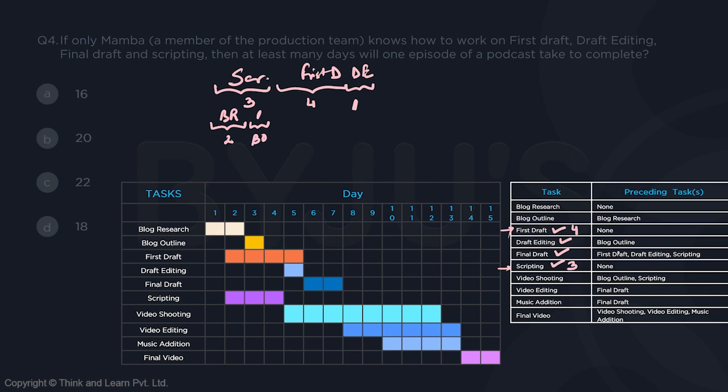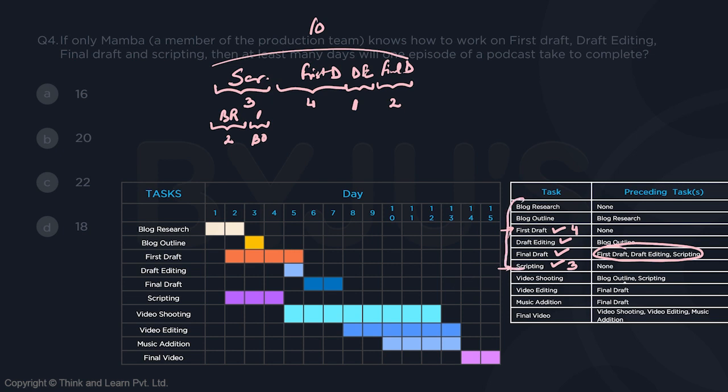And finally, final draft needs all these 3 things. So all 3 have been completed. So the last 2 days can be taken by the final draft. So ultimately I see it takes a total of 10 days, 3 plus 4 plus 1 plus 2. It takes a total of 10 days so that Mamba's job is complete. He has completed all this work. What about the other tasks?